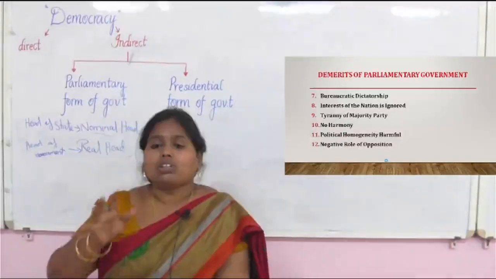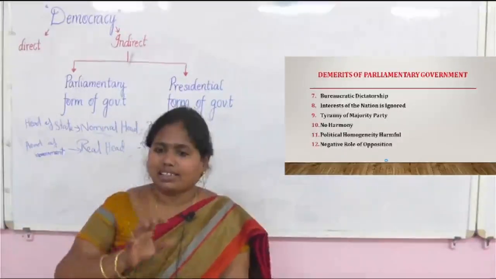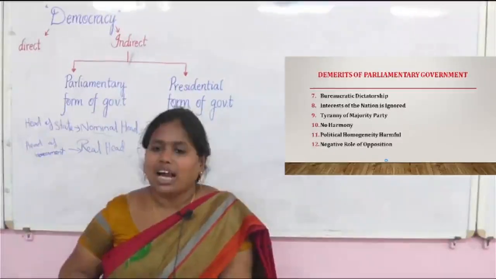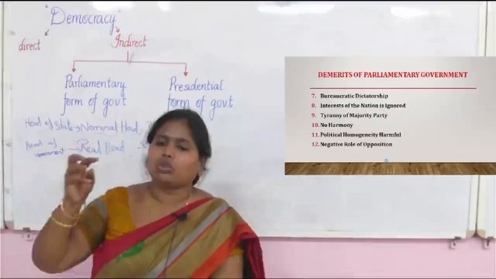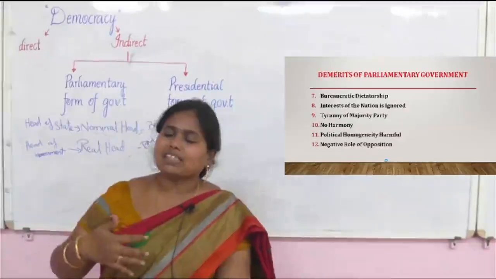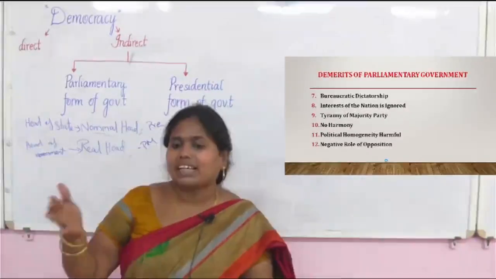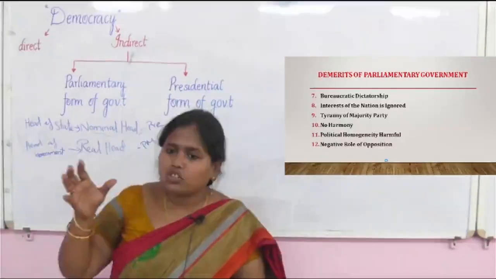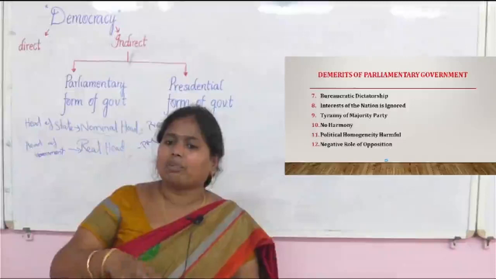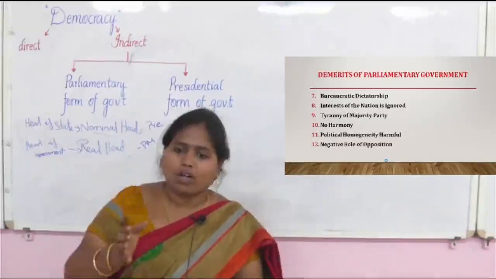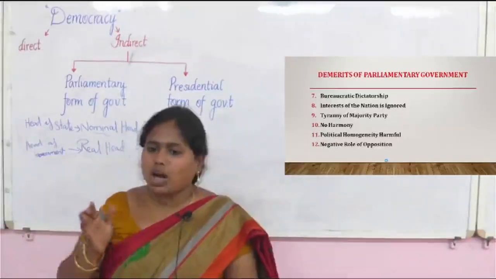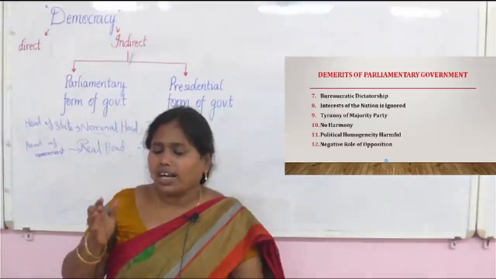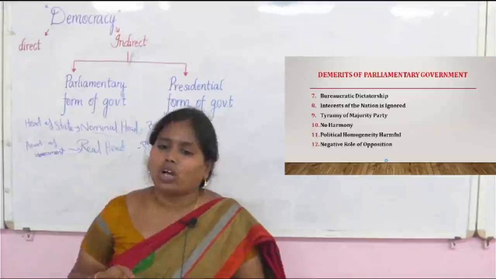But what about when the ruling party makes a correct decision for the country and they still voice out negatively? If for everything they say you are doing wrong, the government cannot make a decision, and they may delay it. As I said, opposition parties are also in the parliament to give their vote to make the policy. If the opposition parties are not supporting the decisions, it will be delayed. So, that is why they are telling negative role of opposition.